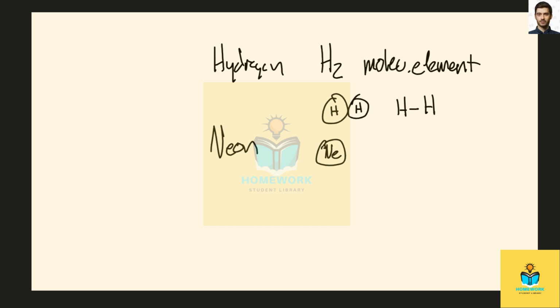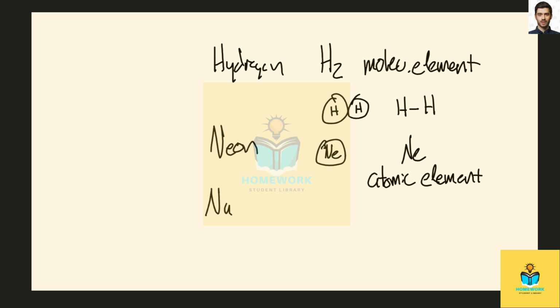There's no two neons bonded together or anything like that, right? Neon simply exists as individual atoms of neon, and that's why we call it an atomic element. Single atoms. Molecular element, multiple atoms in its natural state. Atomic element, single atoms in its natural state. So that's what's meant by that.